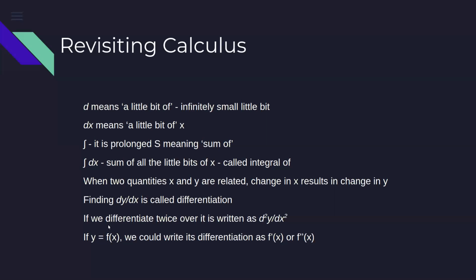And then we find out the dy by dx. Finding out this value is called differentiation. So I have some equation or some curve, and I'm trying to find out what is the change in the value of y given a very small change in x. That process is called differentiation.